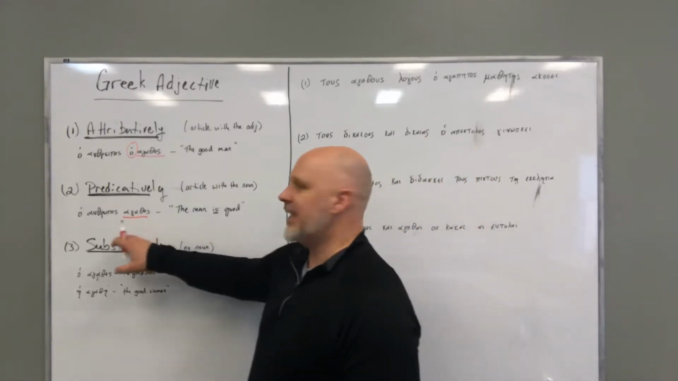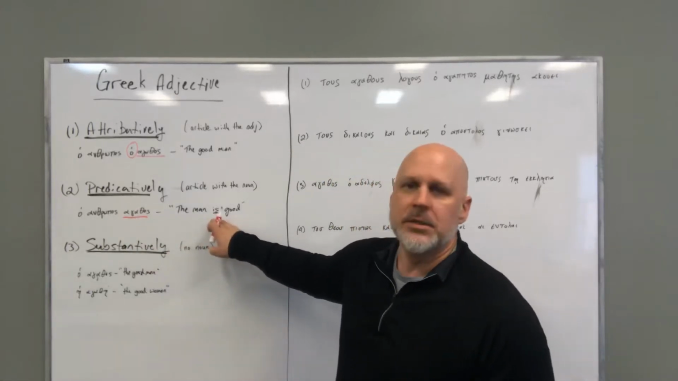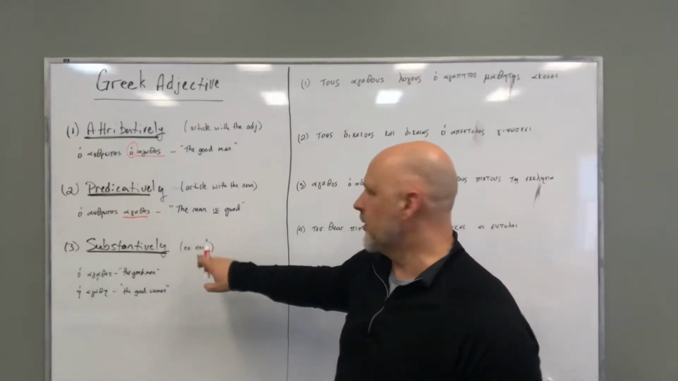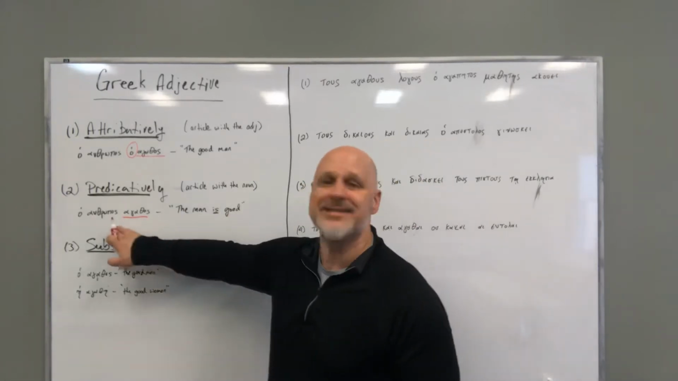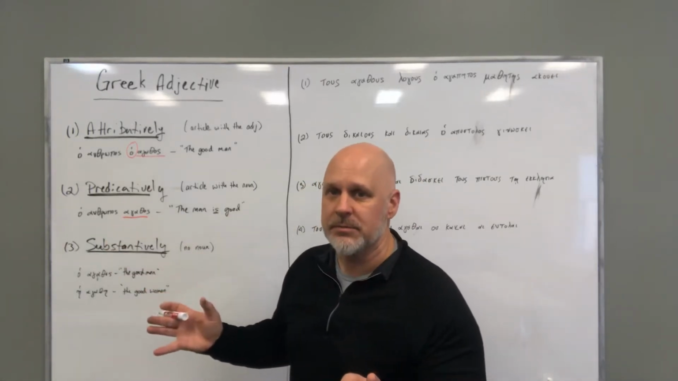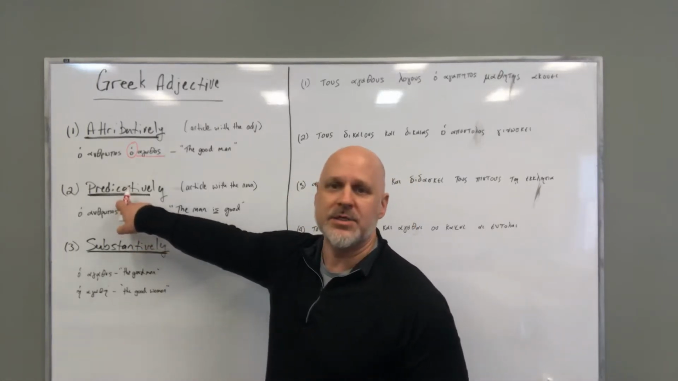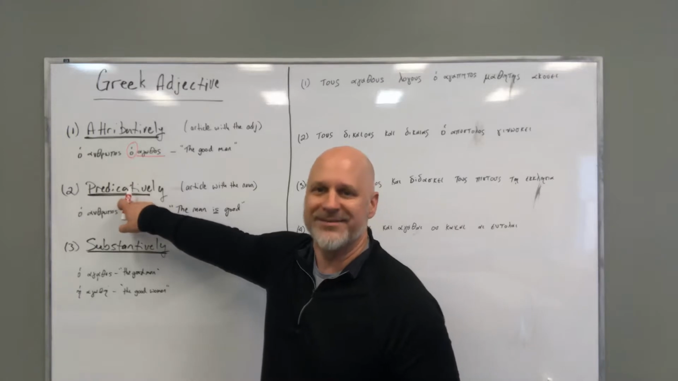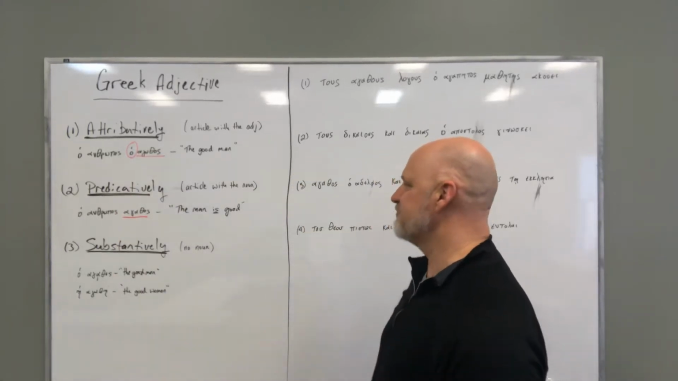And the way you translate this is the man is good. You will supply the be verb. The man is good. So this is a sentence here. You don't see a verb. The verb is supplied because it is used predicatively. If you haven't noticed, that's a difficult word to say.